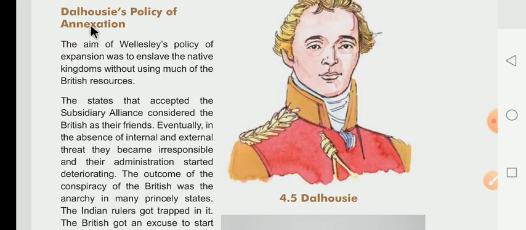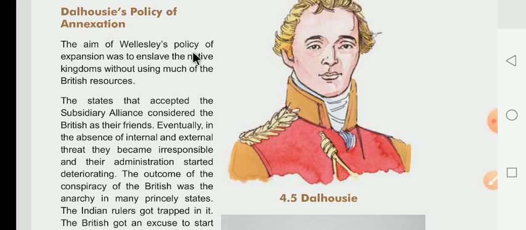Up to this, we have been learning about the subsidiary alliance policy, which was started by Lord Wellesley. Now we have to learn about the Dalhousie policy of annexation. It means both policies are different. You know very well the meaning of annexation. Annexation, it means Rajya Haran.